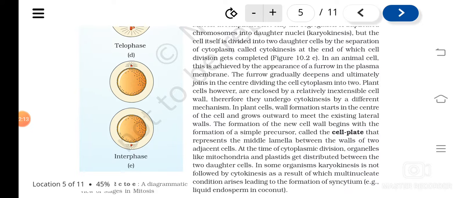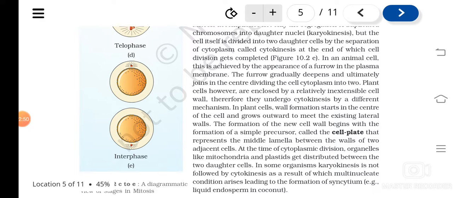The outermost boundary of the cell is the plasma membrane, and there appears a furrow, and this furrow gradually deepens into the center, and this divides the cell cytoplasm into two. So a small constriction appears on the side of the cell membrane, and that deepens from both sides of the cell into the center, and that divides the cytoplasm into two.